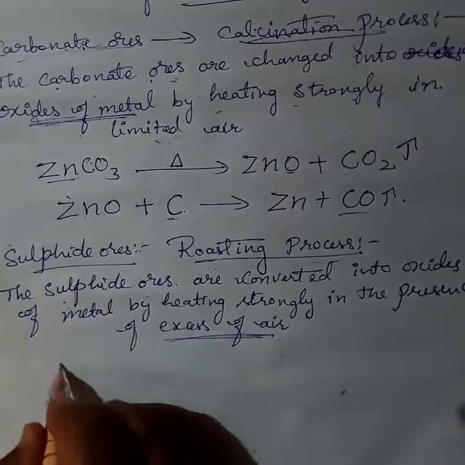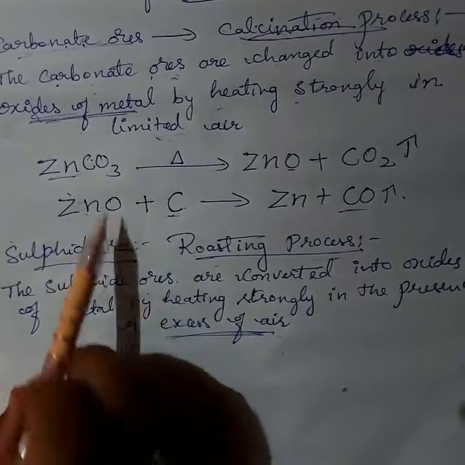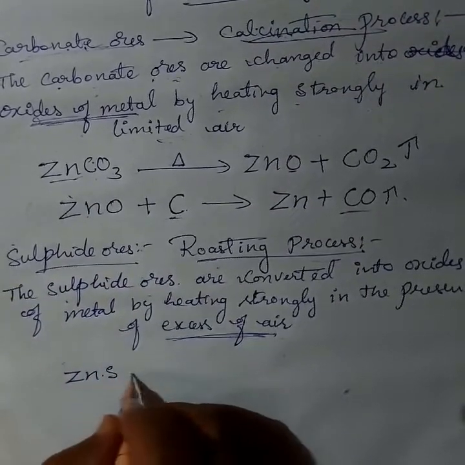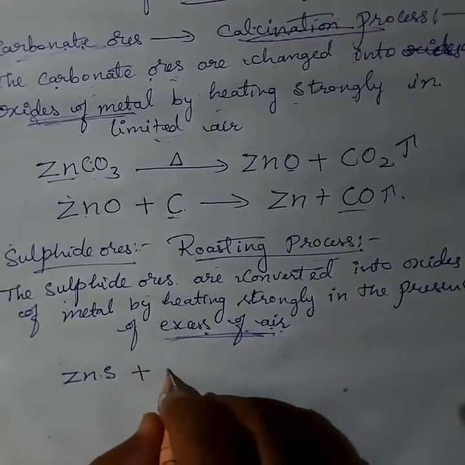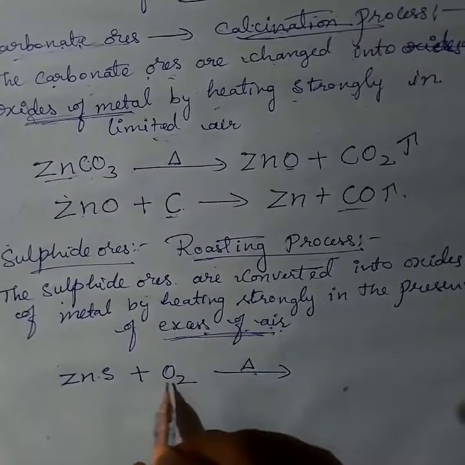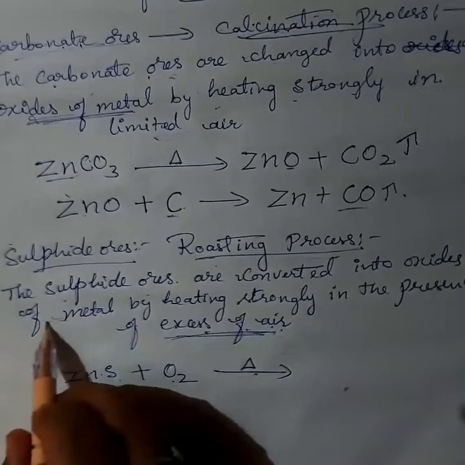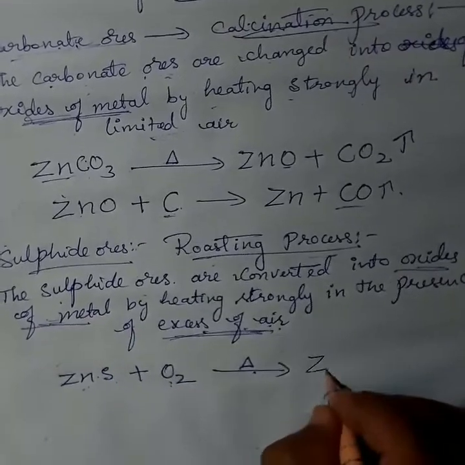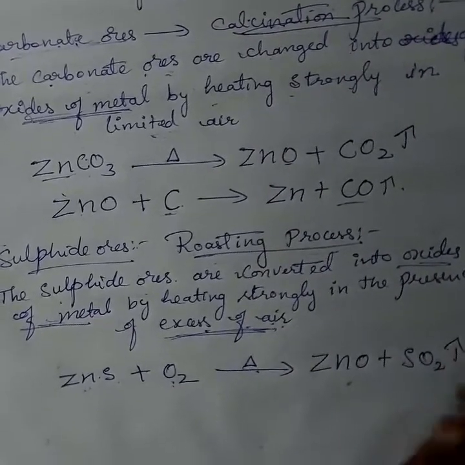Take zinc, a medium reactive metal, as an example. Zinc is found in carbonate ore and also in sulfide ore, that is zinc sulfide. What do we use in excess? Air, which provides oxygen for heating. On heating zinc sulfide in the presence of excess air, what product is formed? The metal oxide, that is zinc oxide, with the release of sulfur dioxide.